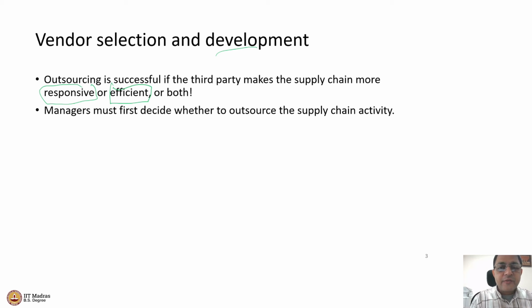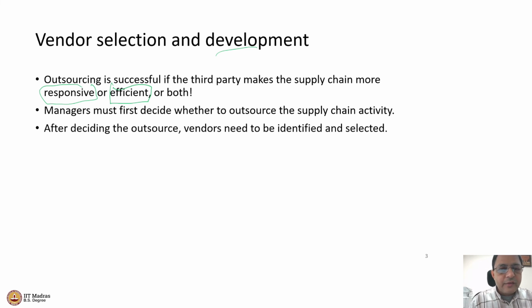So managers have to first of all decide whether to outsource the supply chain activity or do it at home. Once we decide, then the vendors have to be identified and selected. As I said, there are multiple vendors available in the market. How are we going to decide? Probably there are not too many vendors. Our requirements are very, very specific, and probably one or two or three organizations can do this. Right. Then we have to go back and decide whether we really want to outsource or not.